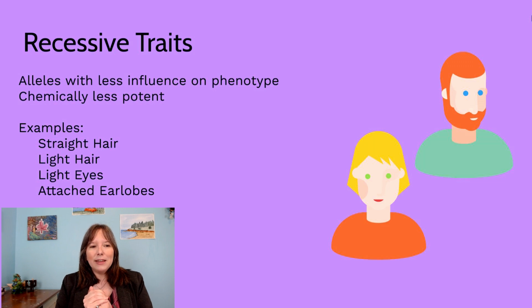Examples of these are things like straight hair, lighter colored eyes, lighter colored hair, and attached earlobes. So typically, in order to see a blonde hair, blue-eyed baby, they need to get two traits for the blonde hair, blue eyes. Of course, it is a lot more complicated than that. We know eye color tends to be mapped on 13 different allele pairs, but that's just an exaggeration.